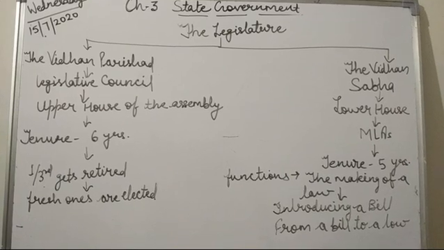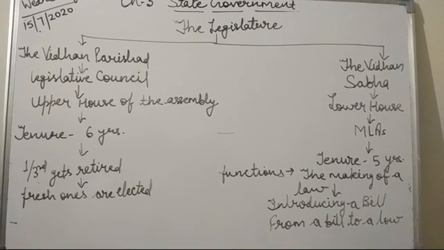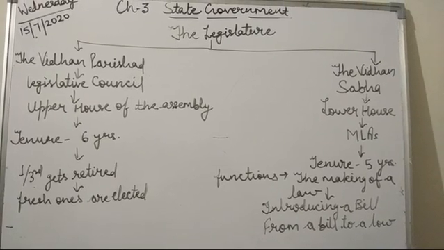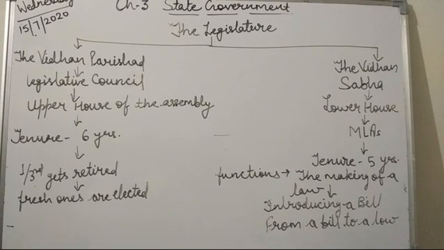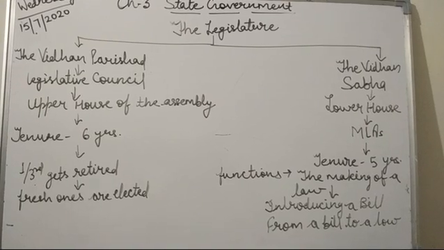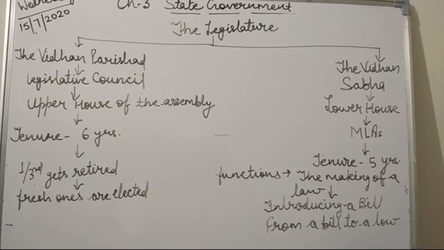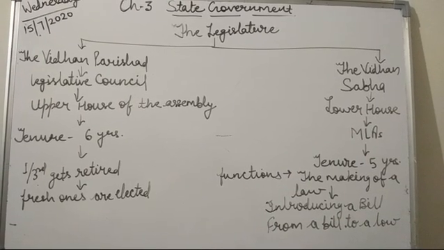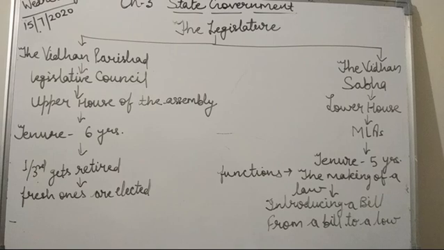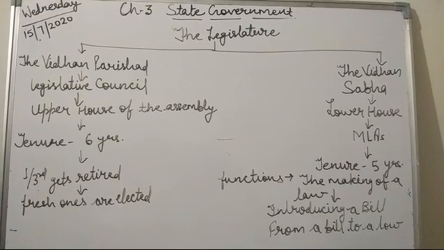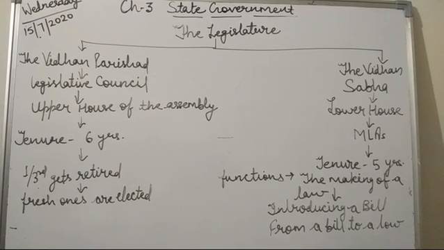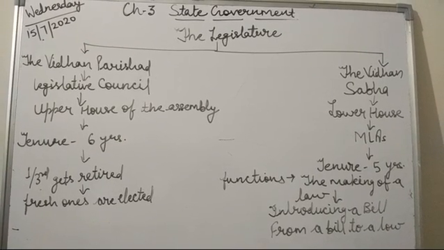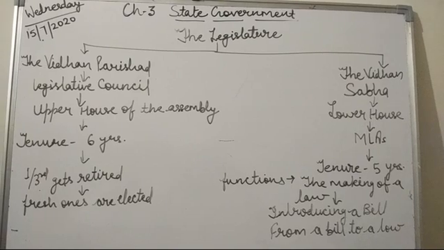Now let's talk about the leaders of the legislature. The members of the legislative assembly elect the speaker and a deputy speaker from among themselves. The speaker or deputy speaker presides wherever the house meets. They control the proceedings of the house and ensure order. But when order cannot be maintained, the speaker adjourns the house for a short while, or in extreme cases for the rest of the session.